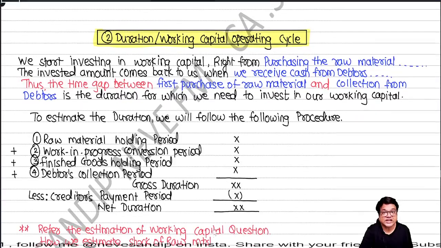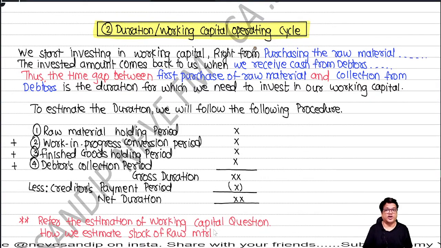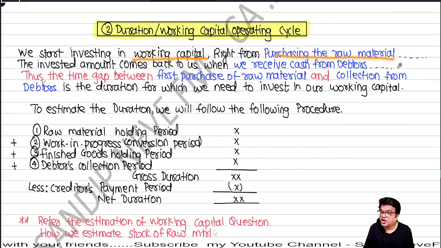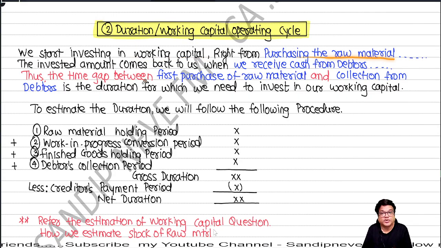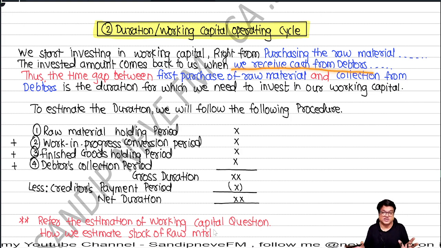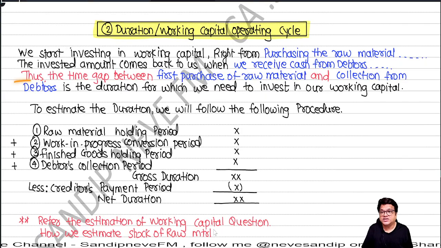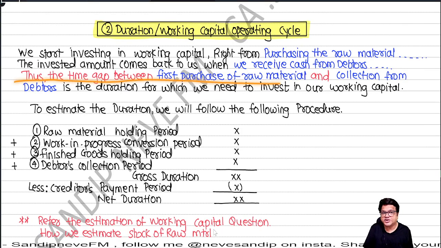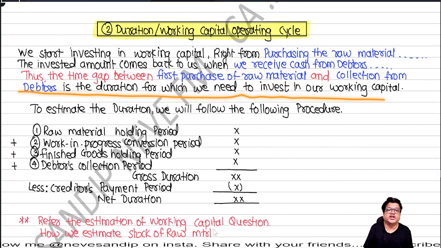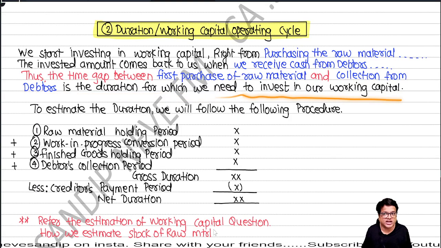Okay. Let's talk about duration of the working capital operating cycle. See, we start investing in working capital right from purchasing raw material. The invested amount comes back to us when we receive cash from debtors. So it's a huge time gap. Thus, the time gap between the first purchase of raw material and collection from debtors is the duration for which we need to invest our working capital.